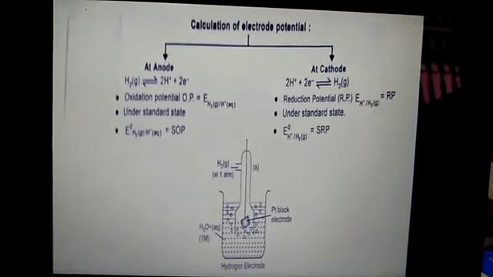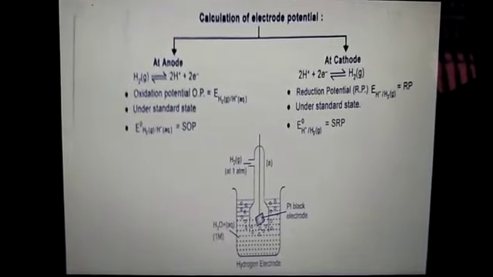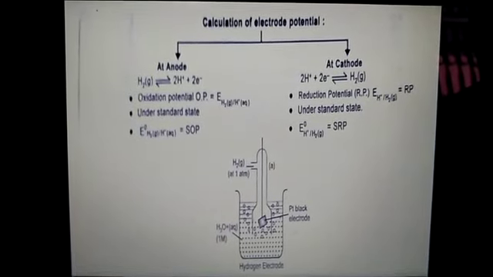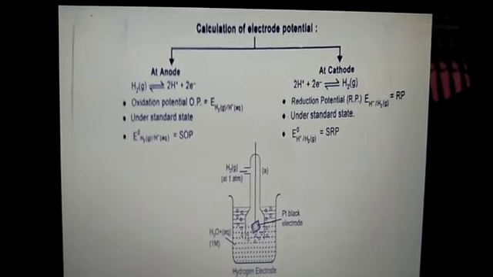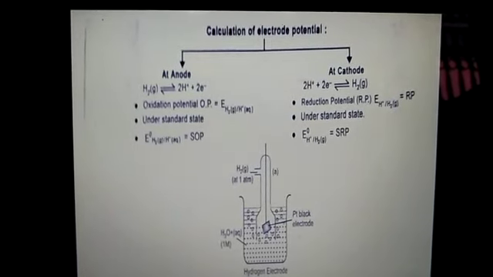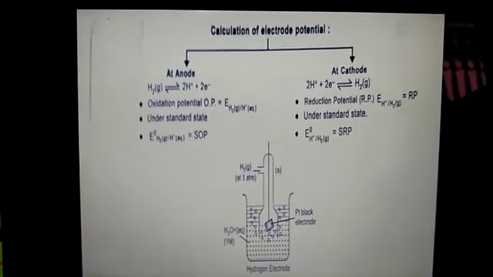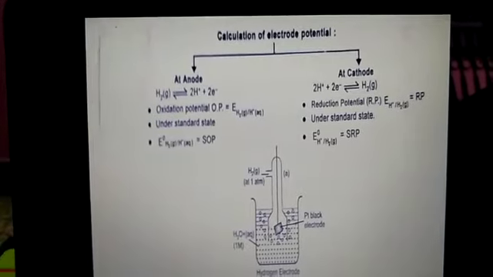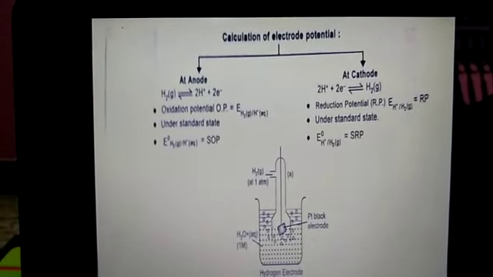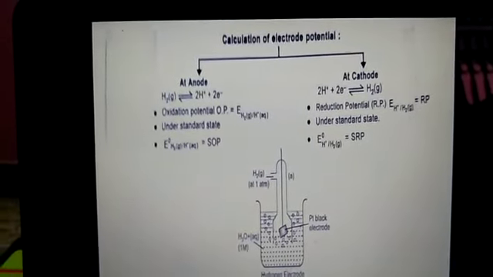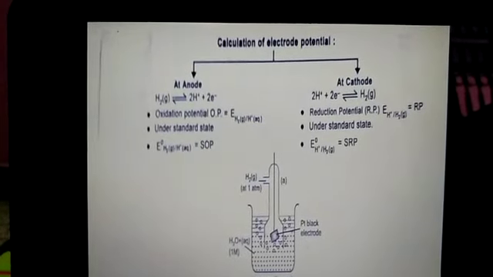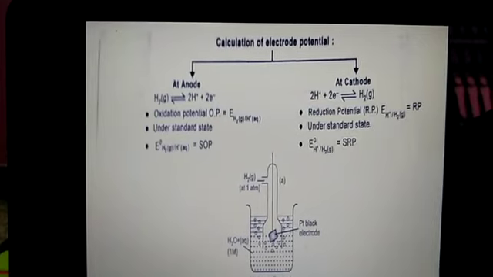Therefore, to determine the electrode potential, we have to connect the electrode with the SHE, and the EMF of the complete cell is determined experimentally. Since the electrode potential of the SHE is 0, the value of the electrode potential determined is equal to the electrode potential of the electrode which has been connected with the SHE.